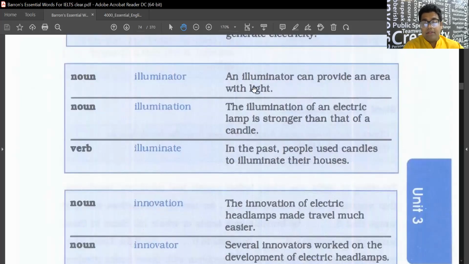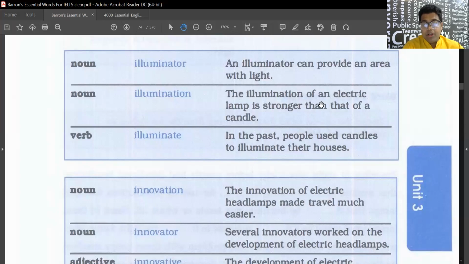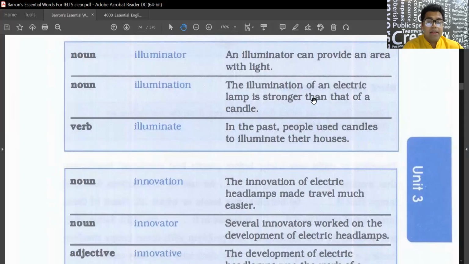Okay, coming to the next one, illuminate. So the word here is illuminator. An illuminator can provide an area with light. The illumination of an electric lamp is stronger than that of a candle. That means the power of an electric lamp is more than that. In the past, people used candles to illuminate their houses.